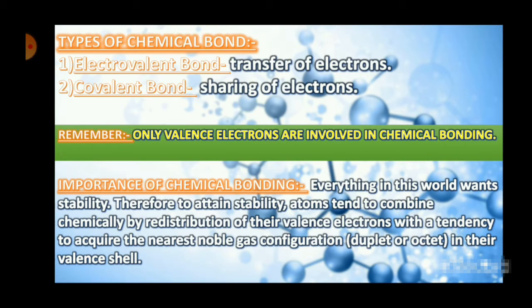The outermost shell of an atom is called the valence shell, and the electrons present in the valence shell are called the valence electrons. One thing you have to keep in mind is that only the valence electrons are involved in a chemical bond. The electrons present in the inner shells of an atom do not participate in chemical bonding.